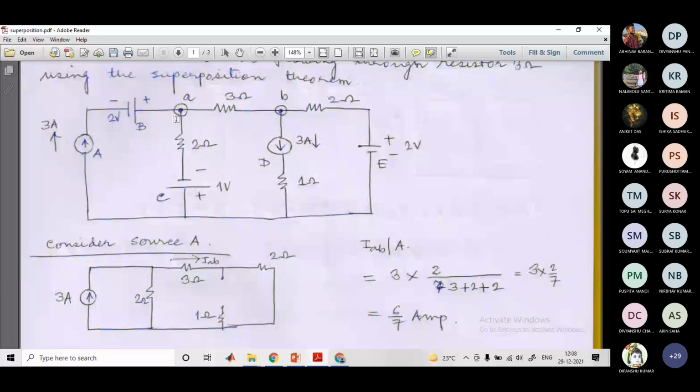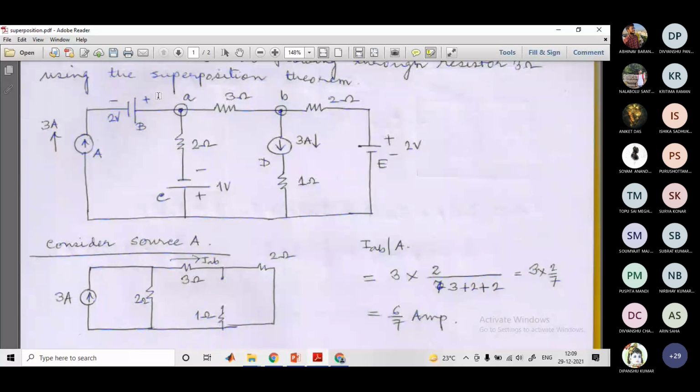Sir, in source A, 2 ohm, 3 ohm, and another 2 ohm is in series. I cannot hear you. Please repeat. Sir, in source A, 2 ohm, 3 ohm, and another 2 ohm is in series. No, source A is a 3 ampere ideal source. It does not have any internal resistance in shunt with it, and it is in series with another voltage source which is a 2 volt source. It is a voltage source and a current source together in series. Got it?